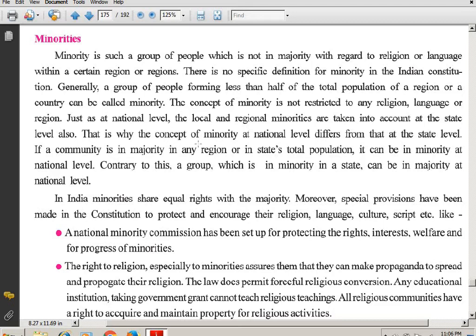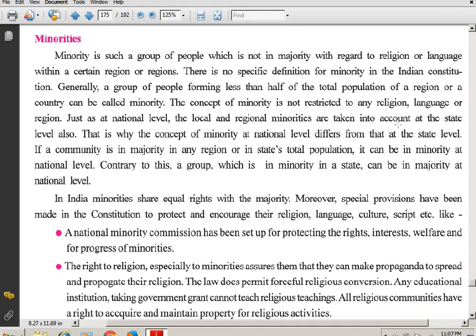The concept of minority is not restricted to any religion, language, or region. Just as at the national level, the local and regional minorities are taken into account at the state level also.